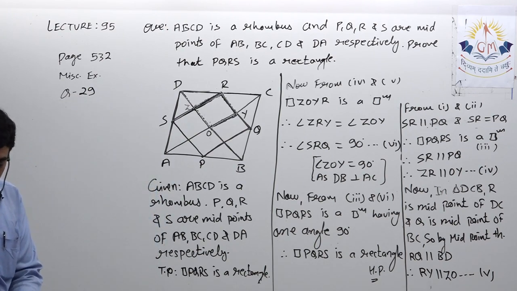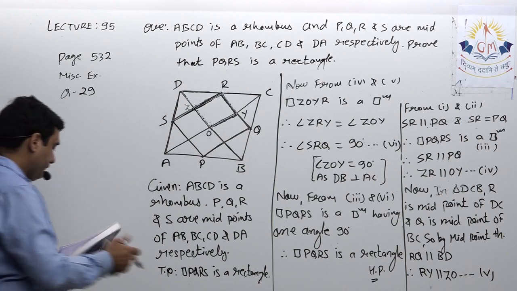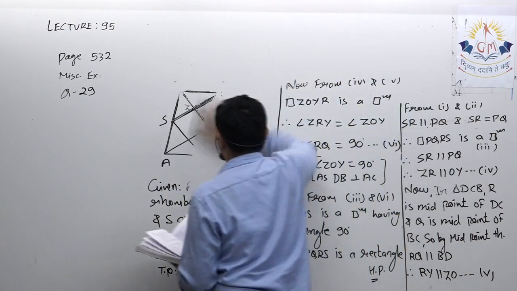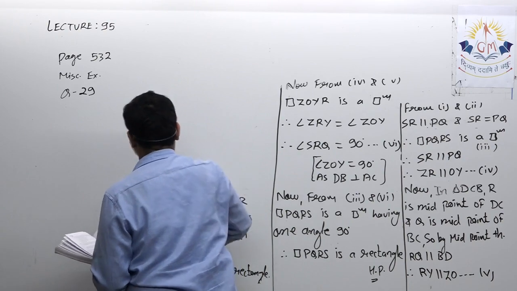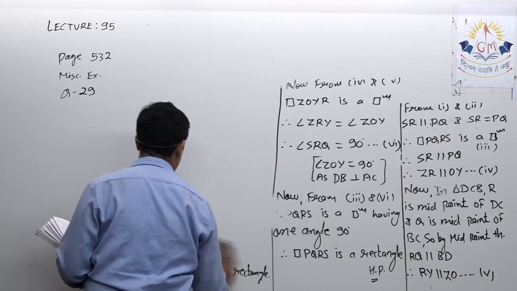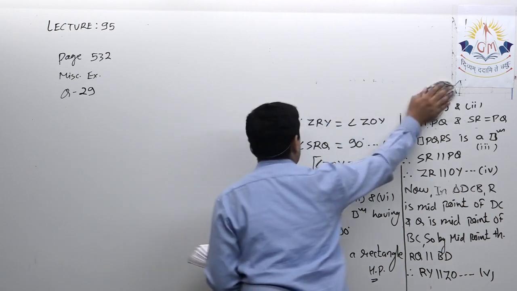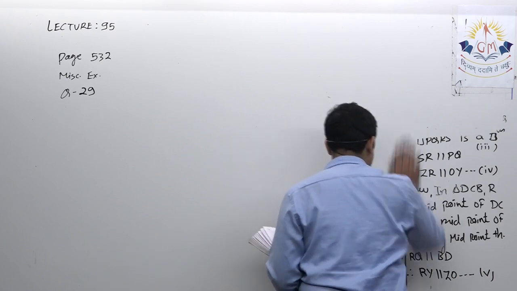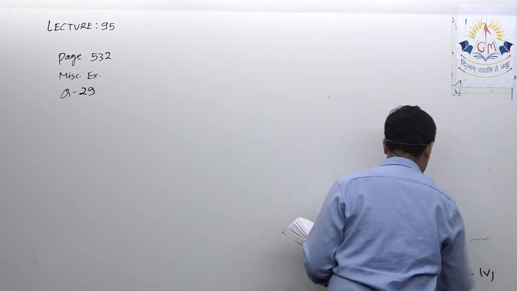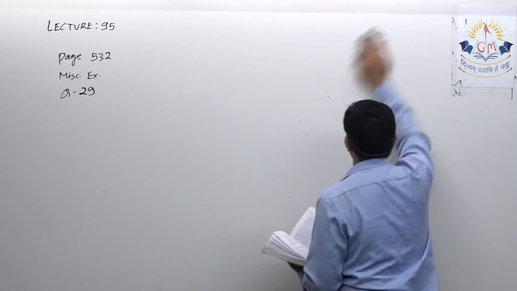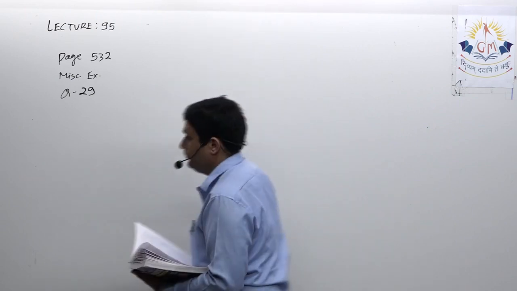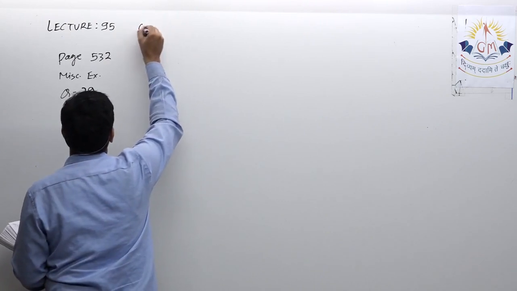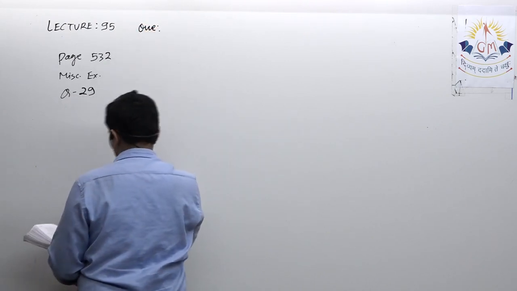That is the next question that we have to solve over here.